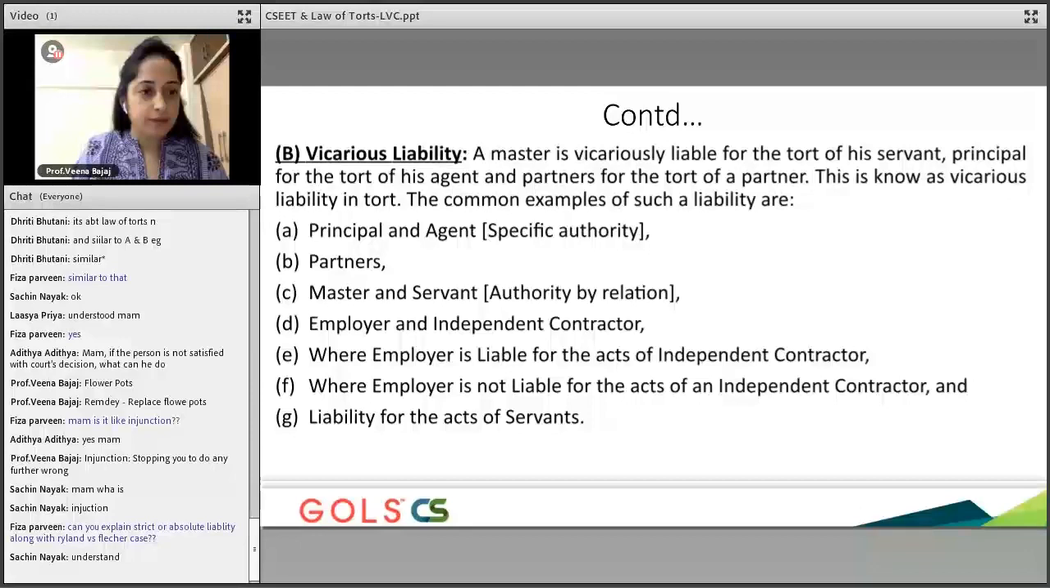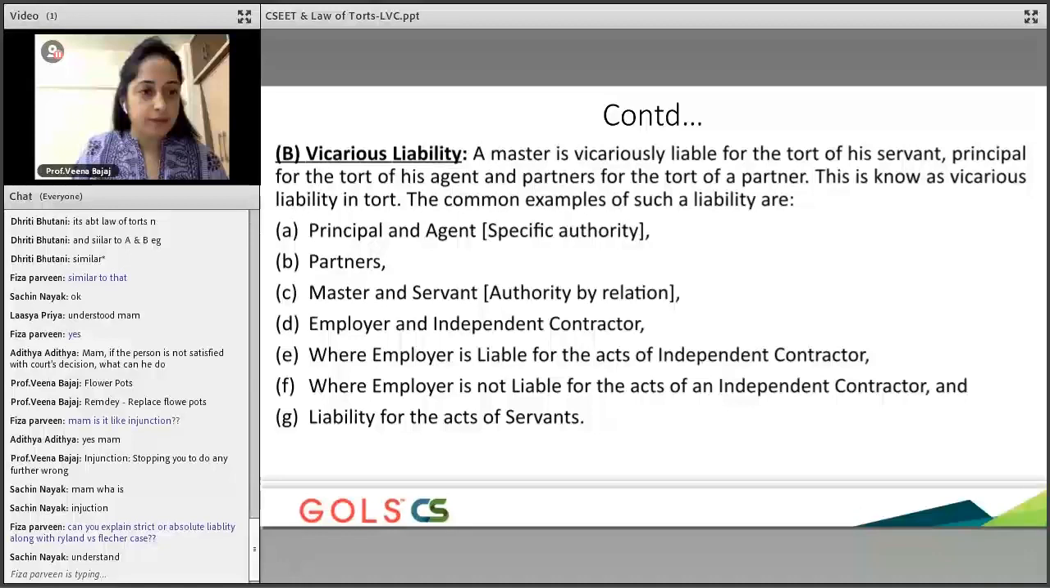But there are certain wrongs where other remedies are available. One such remedy is injunction, which means to stop the person, because in case of trespassing, somebody trying to encroach your land, strict or absolute liability cannot enter.